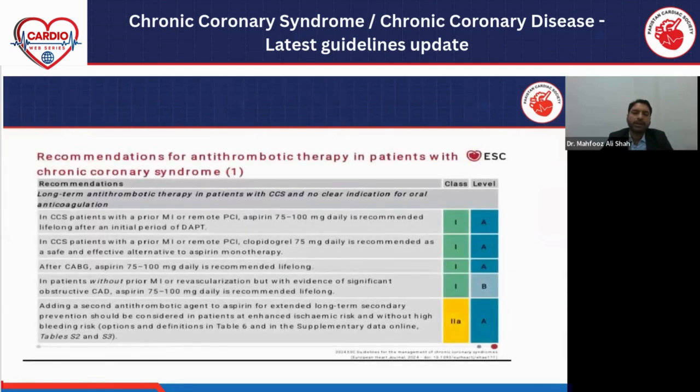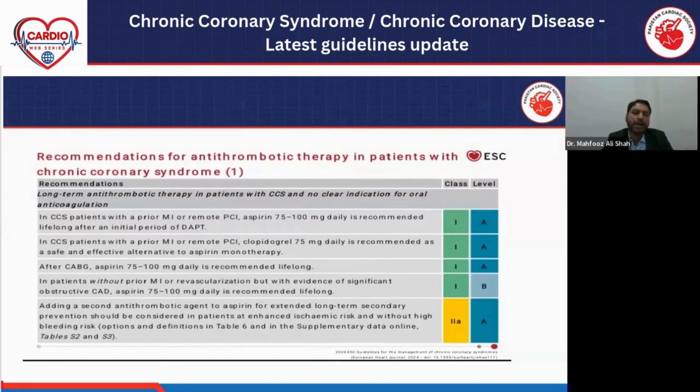Okay, this is a recommendation for antithrombotic therapy. We give lifelong aspirin to those patients who have a previous MI or who have undergone any coronary revascularization. That's a class 1 recommendation. Alternate to aspirin, if there is any contraindication for aspirin, clopidogrel is a class 1 recommendation.